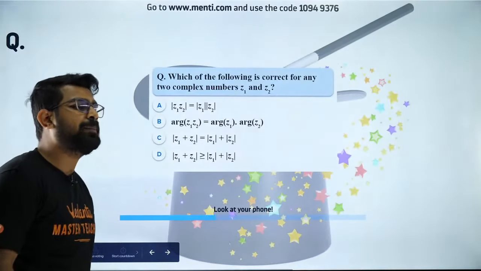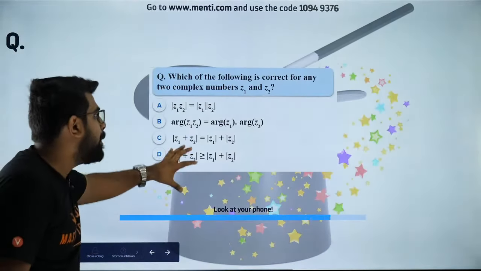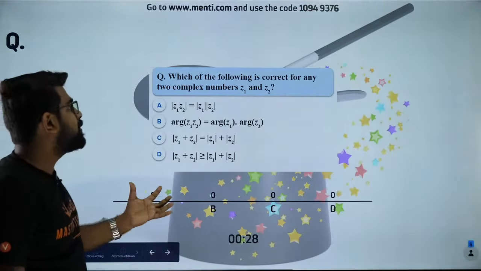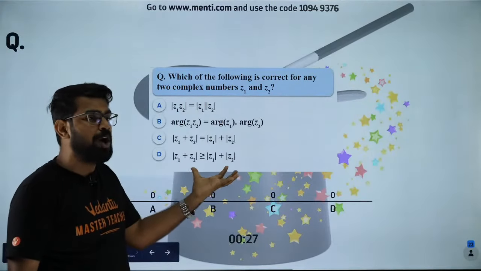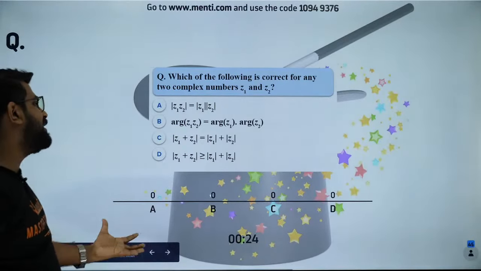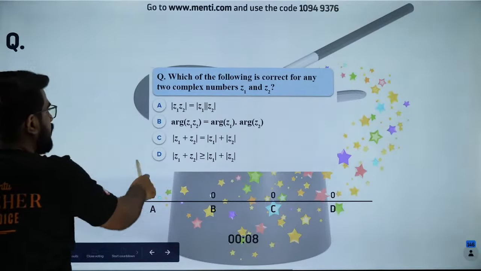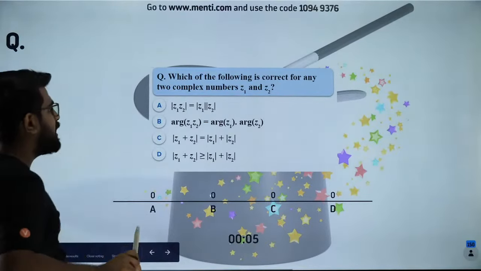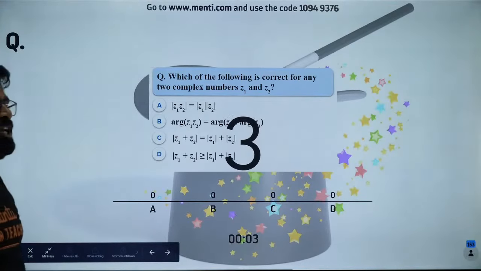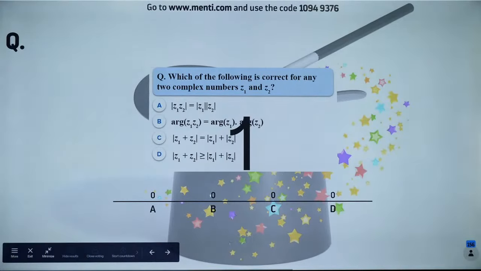Everybody, please do let me know if you have a doubt in the formulas, not anything else. So this is complex numbers, a very fun topic, a very easy one. Please do it. I want all of you to do it. Please do it, my dear students. Let me see how many of you are able to get it correct. You will learn 4 concepts from this one question. I guarantee you, you will learn 4 concepts, okay?